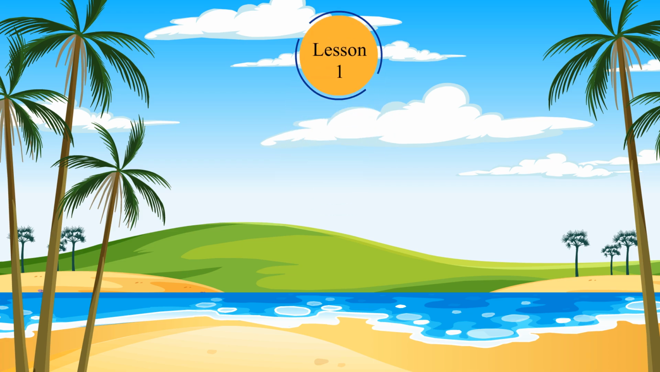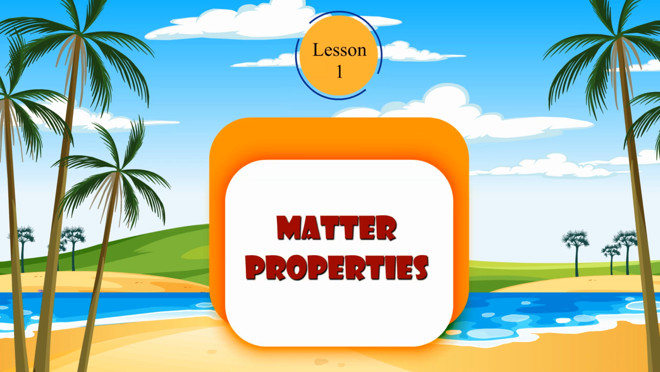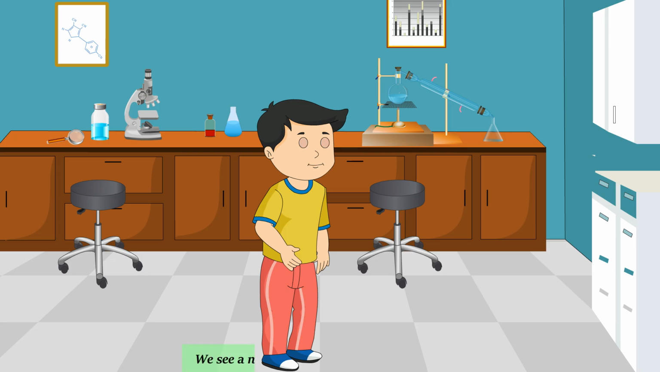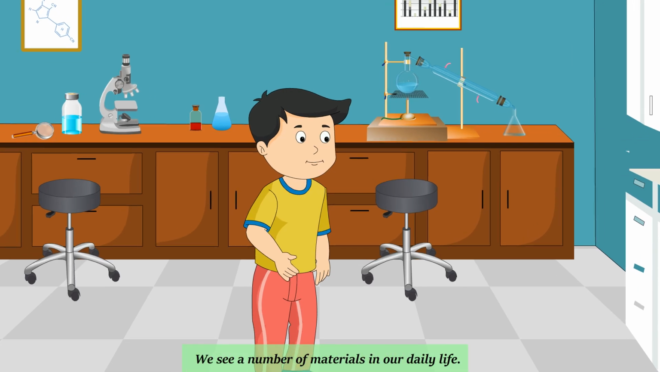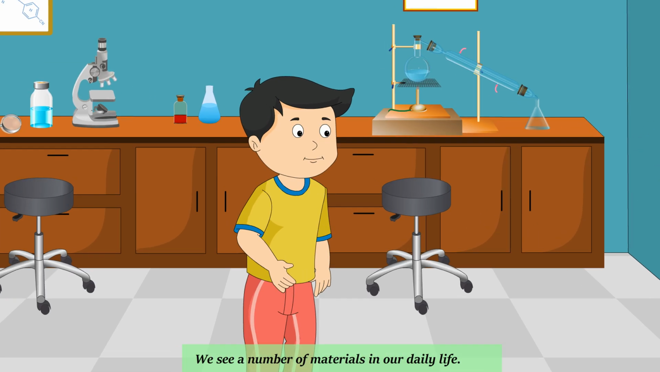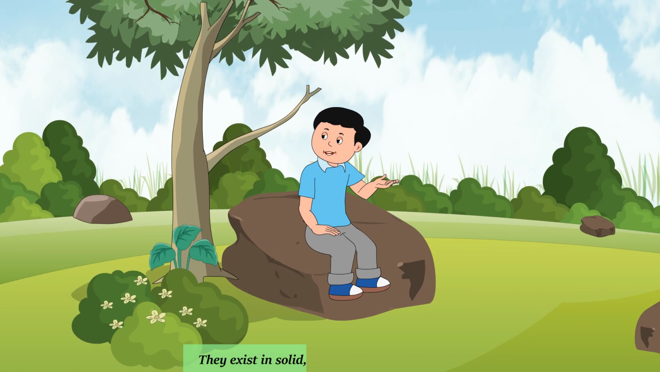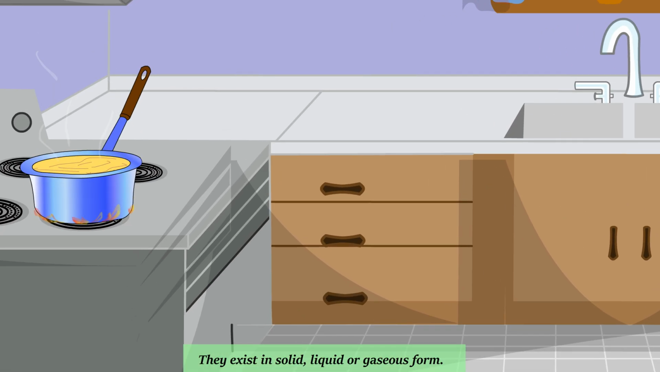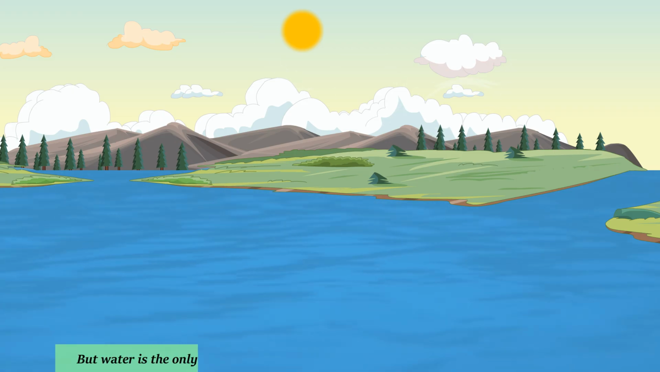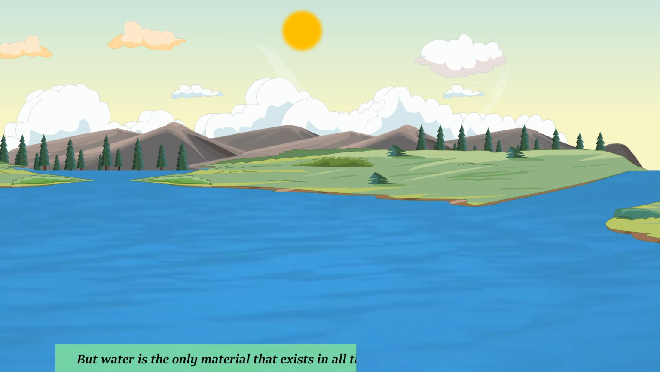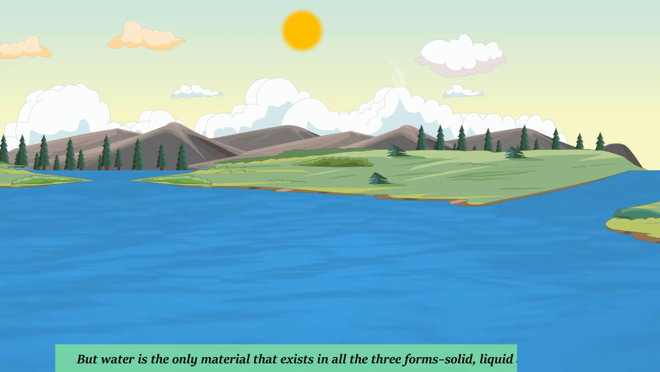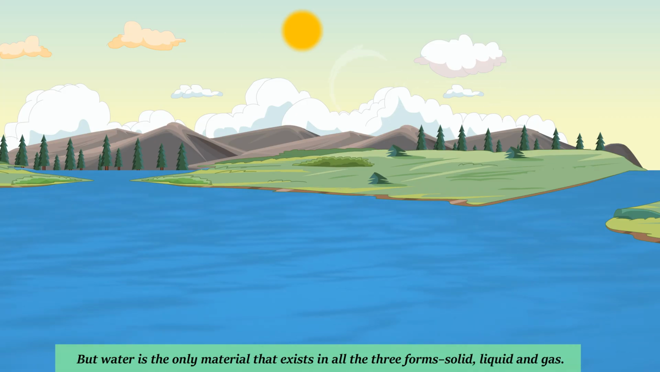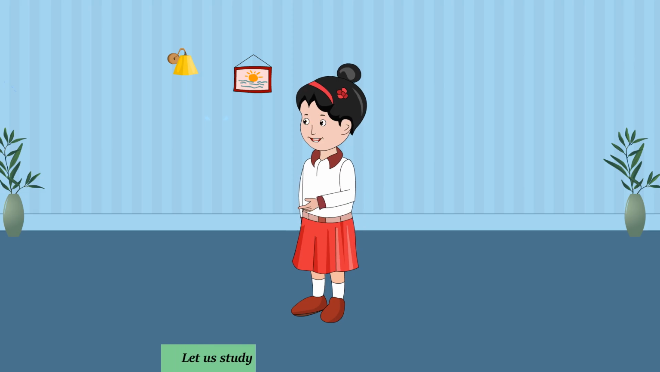Lesson 1. Matter Properties. We see a number of materials in our daily life. They exist in solid, liquid, or gaseous form. But water is the only material that exists in all the three forms: solid, liquid, and gas. Let us study some of the properties of water.